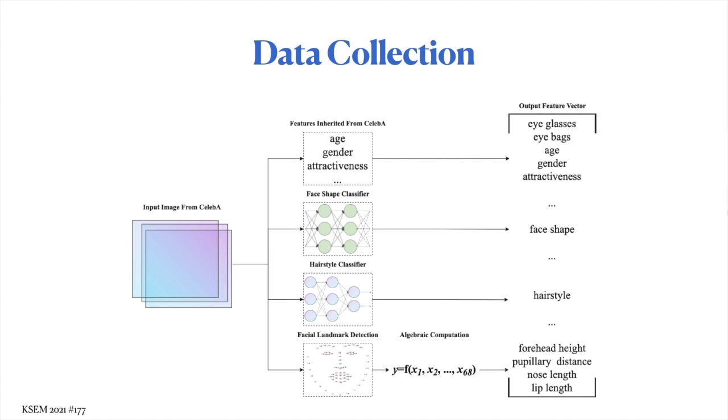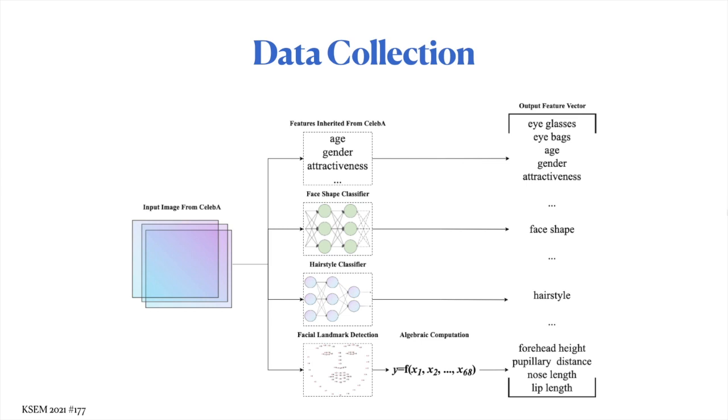The second part is a face shape feature. Face shape is what we consider the most important factor in deciding one suitable hairstyle. The third part is the hairstyle feature. Hairstyle is of course the most important feature in our dataset as we are building a hairstyle dataset.